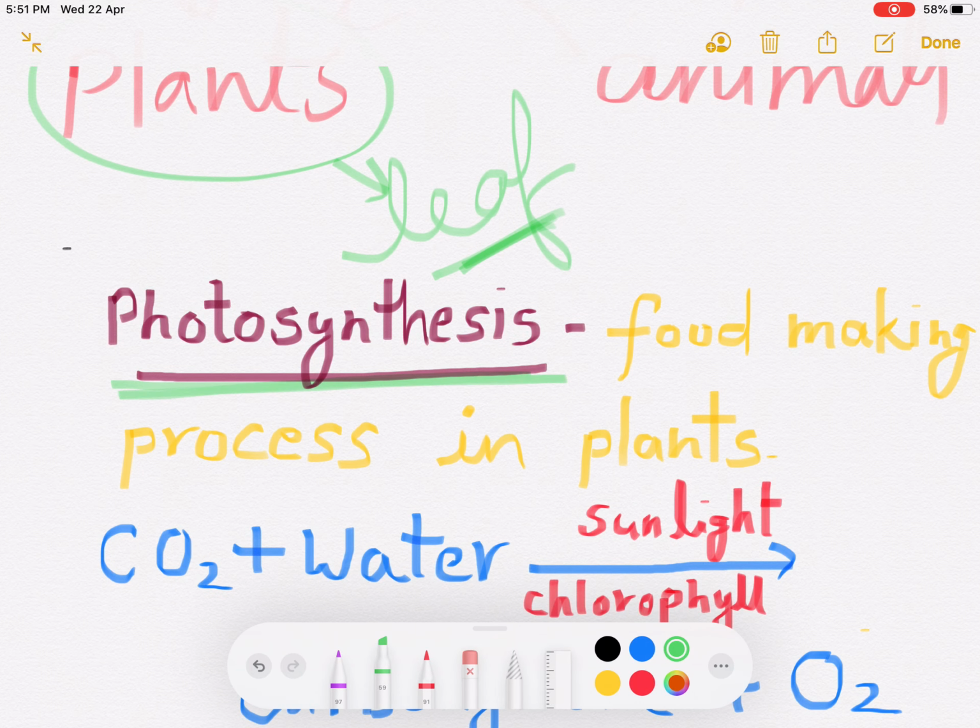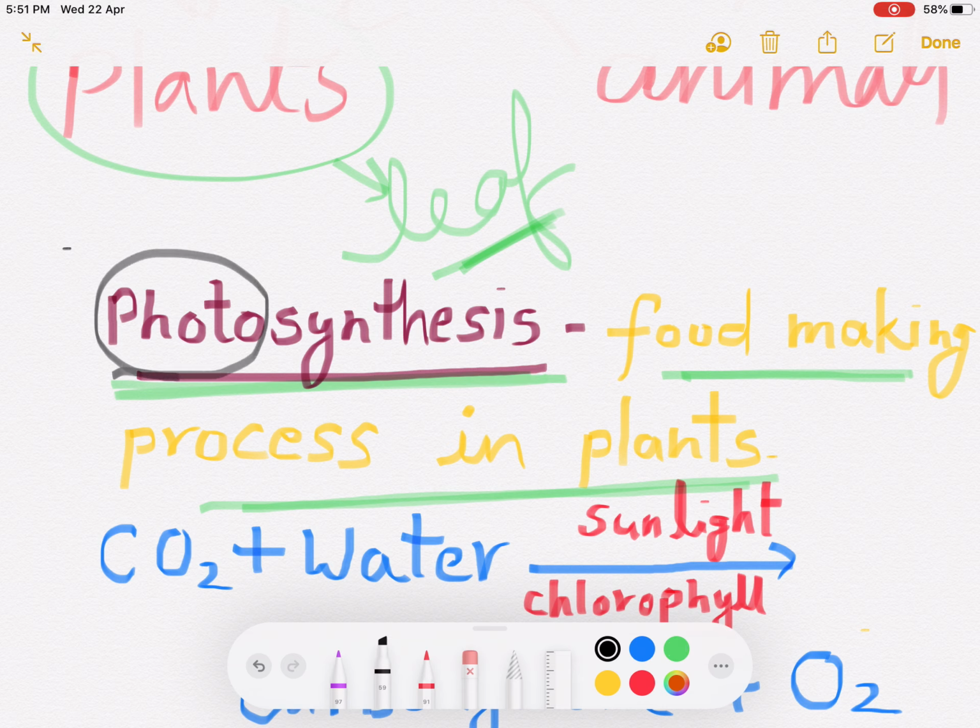What is the process? This is the food making process in plants. Food making process in plants, that is called photosynthesis. Photo means light and synthesis means to combine and to make something. Because of light, if we are making something, that is called photosynthesis. Plants absorb sunlight and make their food on their own. So this process is called photosynthesis.